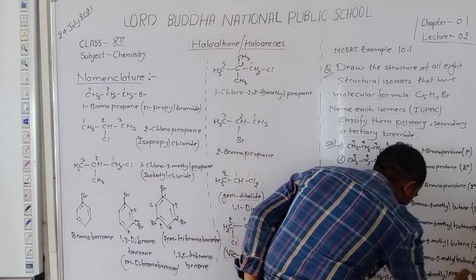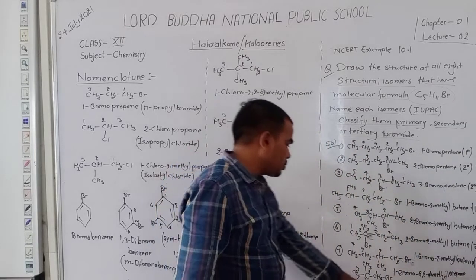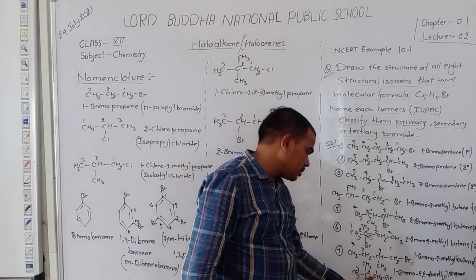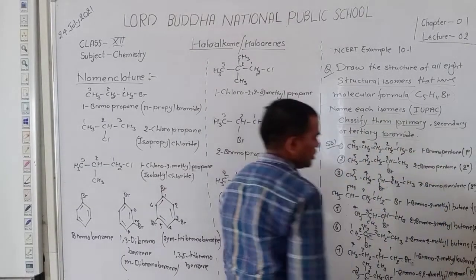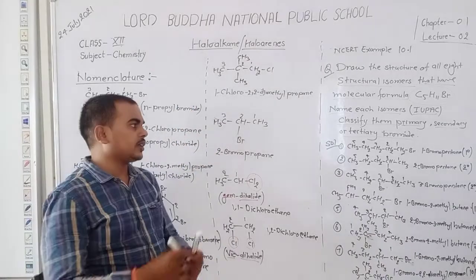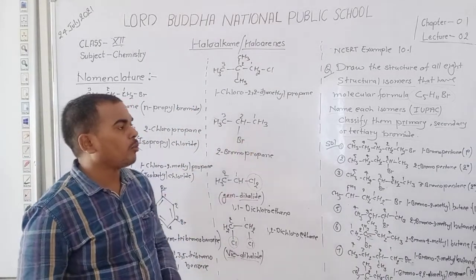Propane is the name of this compound. But the bromine is attached to the first carbon and the first carbon is joined with a single carbon. So here 1 degree carbon. Dear student, I think you understand the example of 10.1.